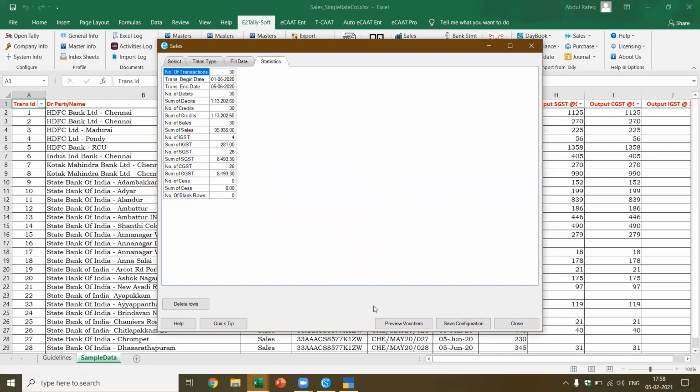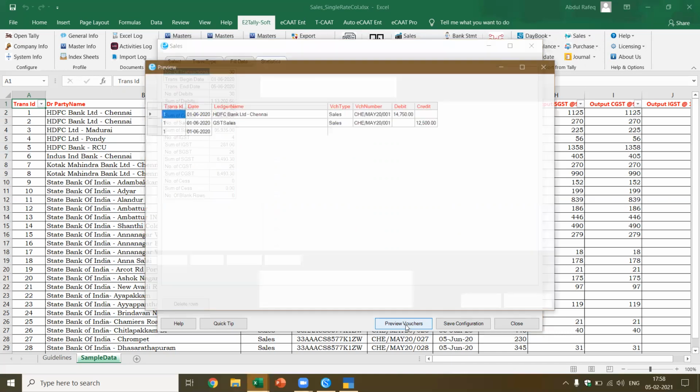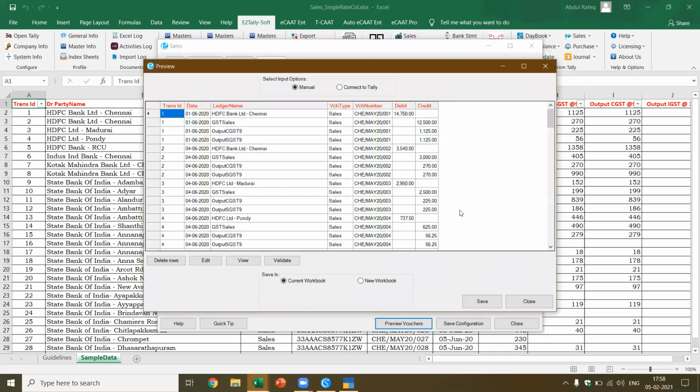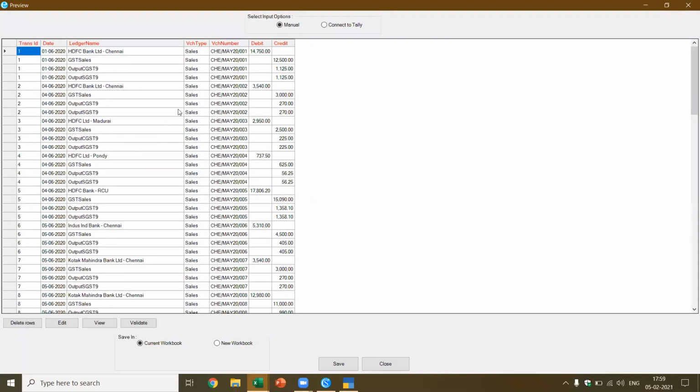Okay, now I say preview the vouchers. Now you see here, all the vouchers have been converted from this particular format into this format. Now look at the accounting entry. You're debiting this HDFC Bank and creating GST sales, output CGST, and output SGST.